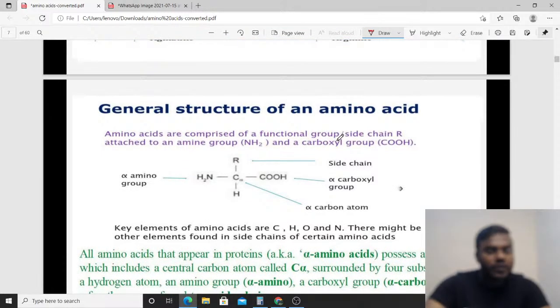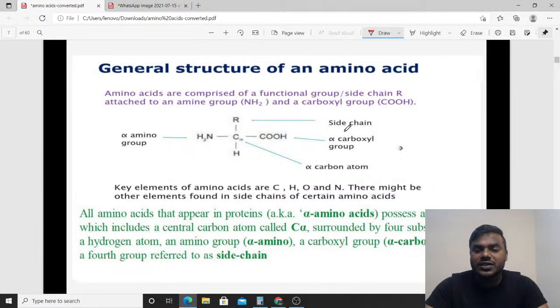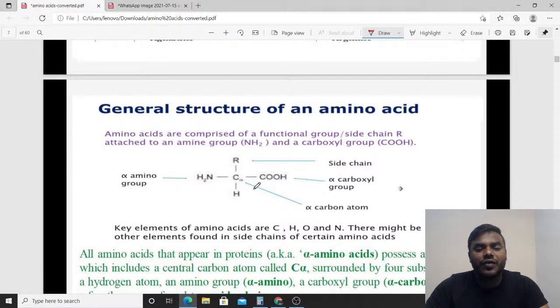Okay, so before trying to understand the structure and functions of an amino acid, first of all, friends, we have to understand the most important generalized structure of an amino acid. If you exactly look at the structure of an amino acid, it contains a carbon. What do we call this particular carbon? We call it the central alpha carbon.